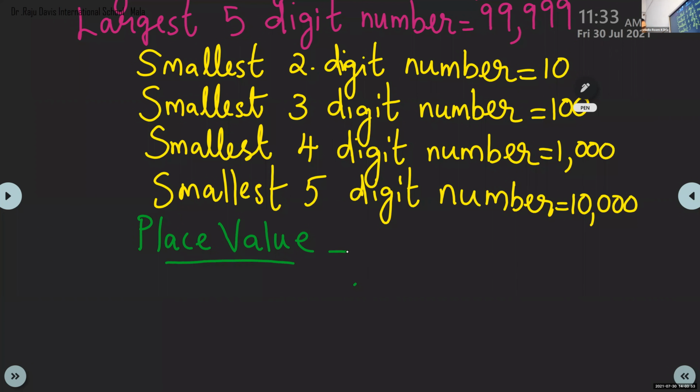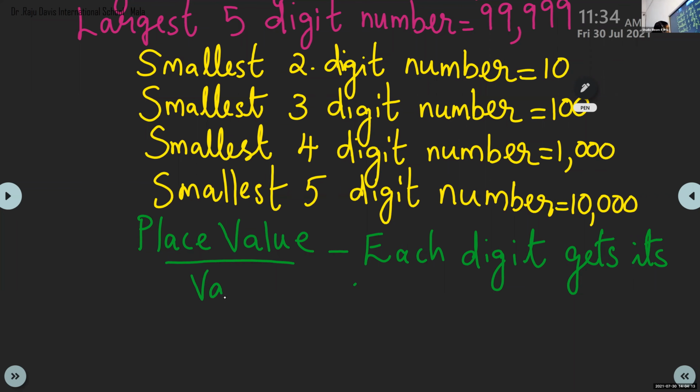So we already discussed: each digit gets its value from the place it occupies.